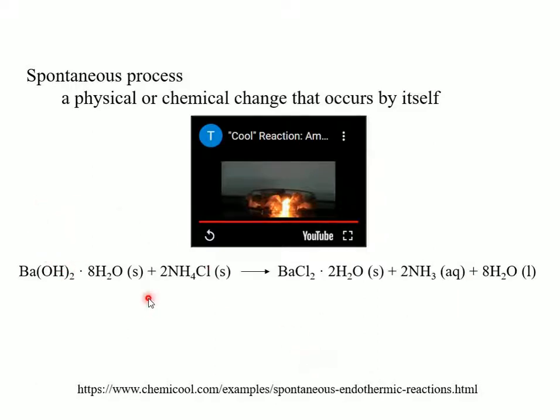Okay, so this was an endothermic process, but it was also spontaneous. They didn't have to do anything for this reaction to go forth. And so it was able to freeze the beaker because they put water down on the board. They were able to freeze the water between the beaker and the board to make a seal while that reaction was undergoing.